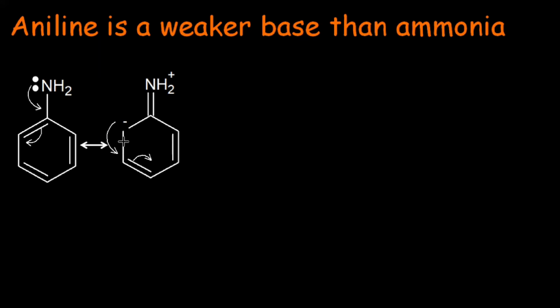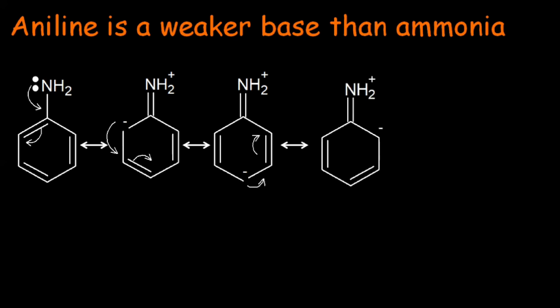Now this negative charge can shift between these two carbons and this pi bond breaks off and shifts to the fourth carbon of the benzene ring, giving rise to the third canonical form. Another resonating structure is also possible when this negative charge shifts between these two carbons and this pi bond breaks off and shifts to the sixth carbon of the benzene ring, giving rise to this structure.